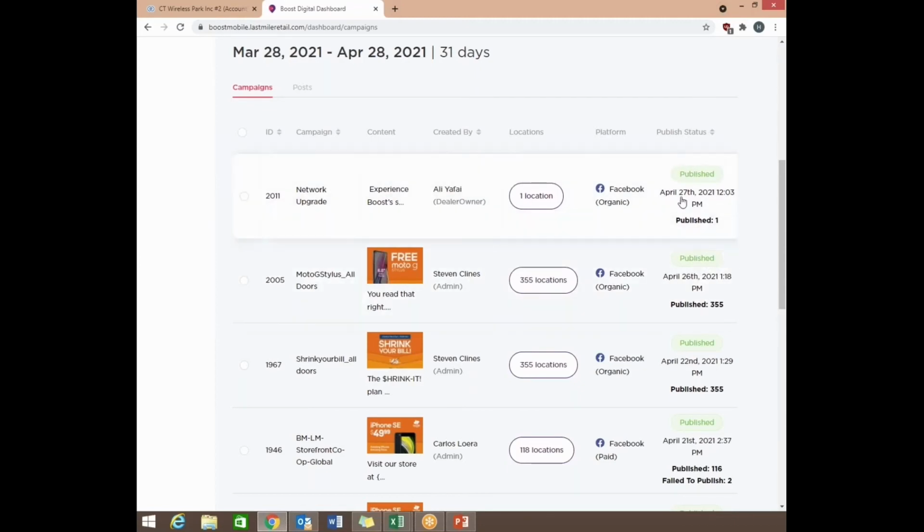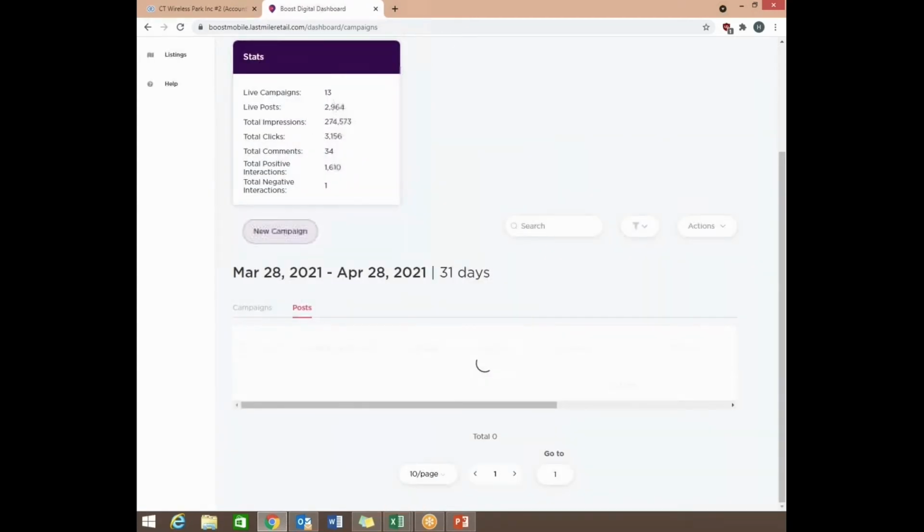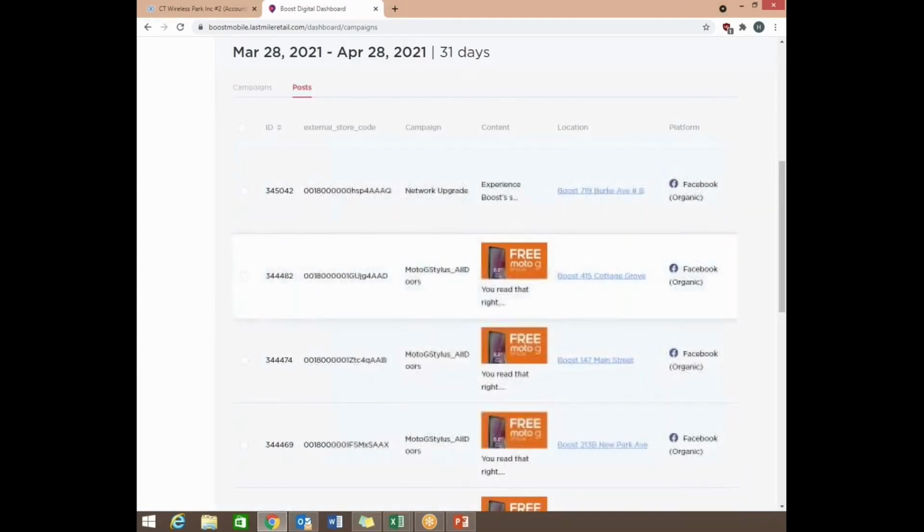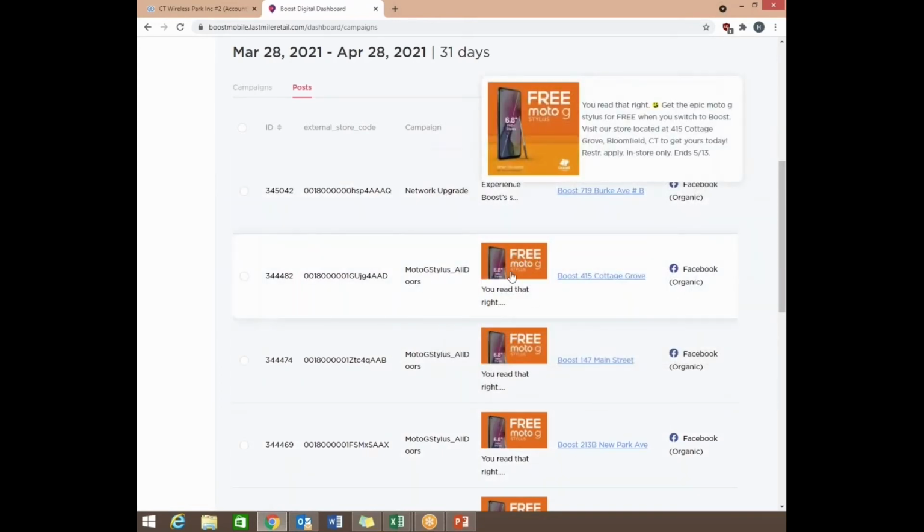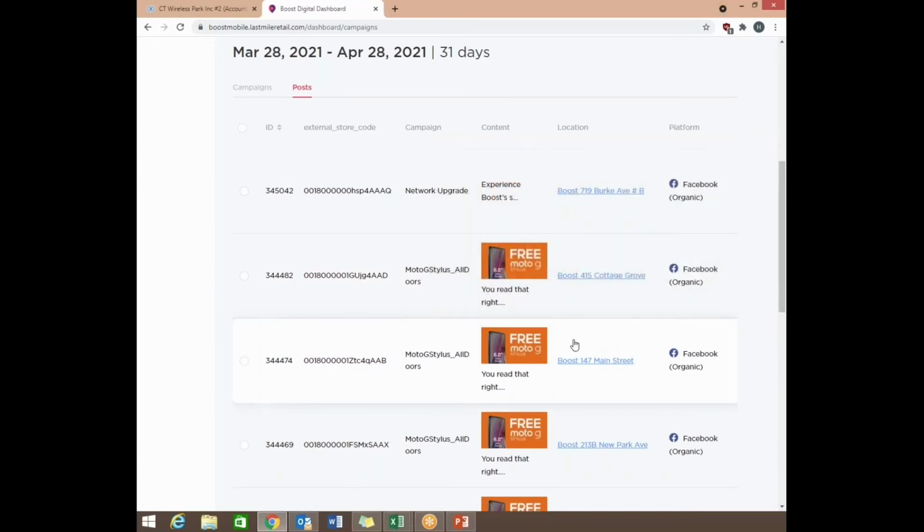As you can see here, this one was posted yesterday at 12 p.m. in the afternoon. So this is really nice. Let's go on to Posts here. If we scroll back up, you can see Posts. These are currently live posts on your Facebook account for each different location, and it's pretty much the same info as you can see here. It has the campaign name, the content, the address, and the platform. And like I said, these are all live posts that are right now up on your Facebook account.